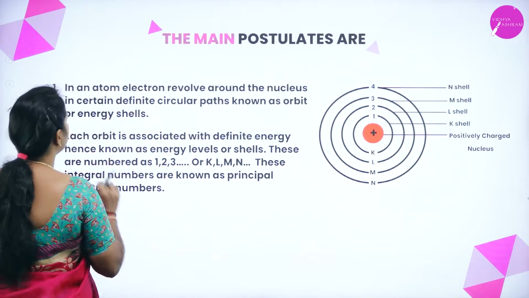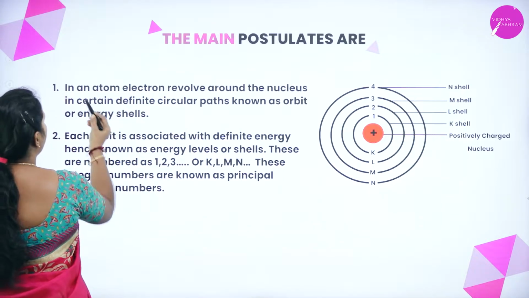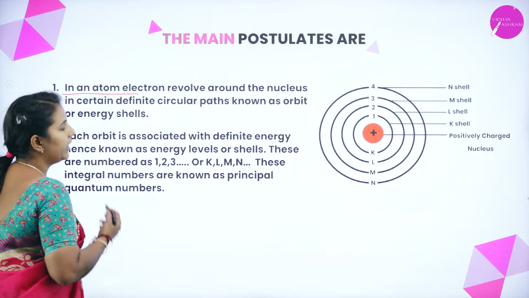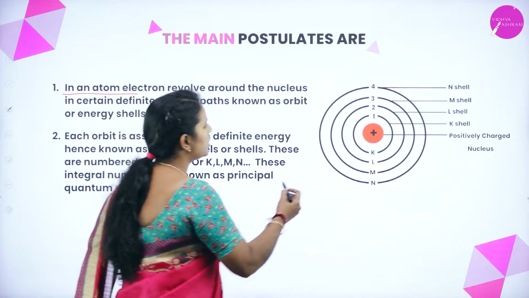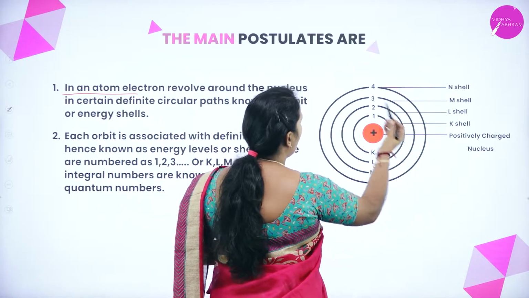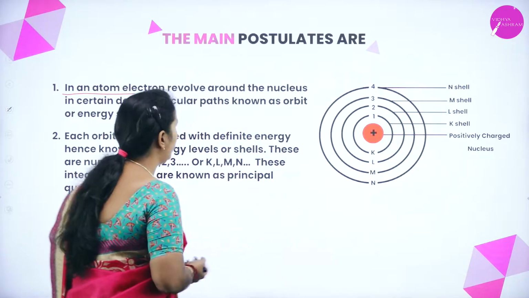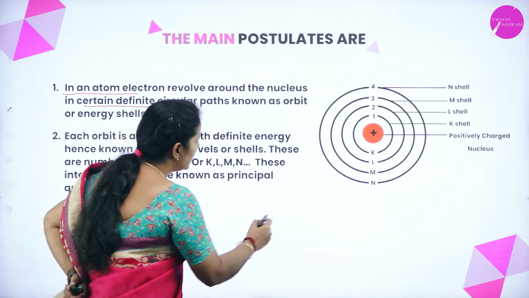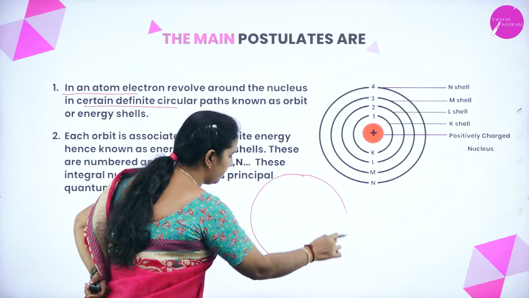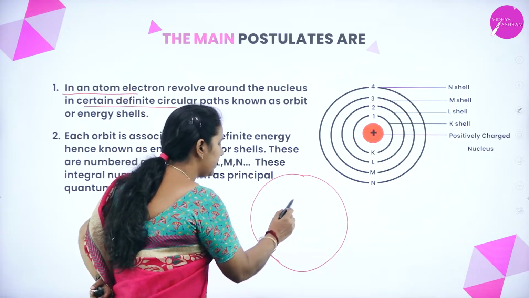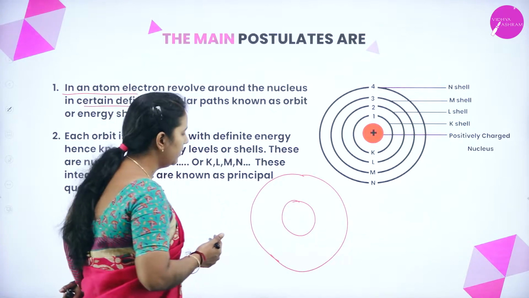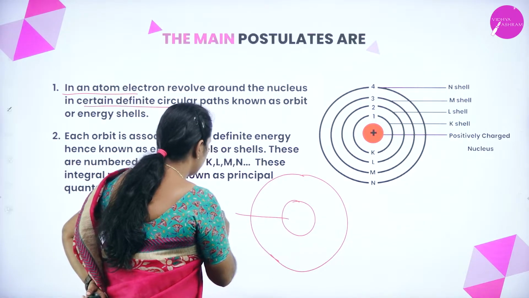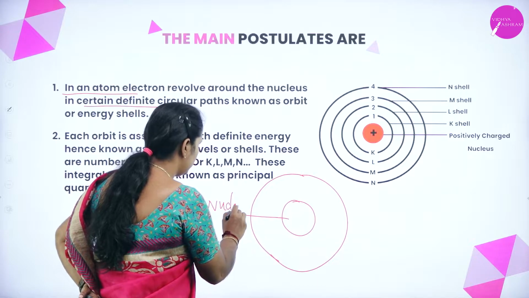In addition to this, he gave another postulate: in an atom, electrons always revolve around the nucleus in a certain definite circular path. Suppose, imagine this is an atom. In an atom, there will be a nucleus at the center, and this is the nucleus.